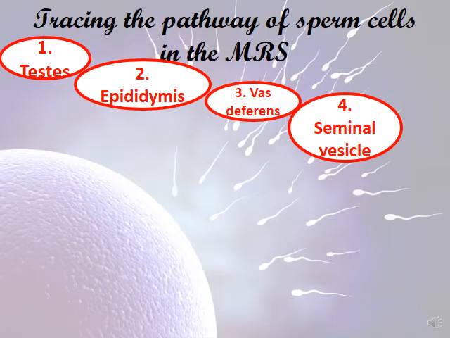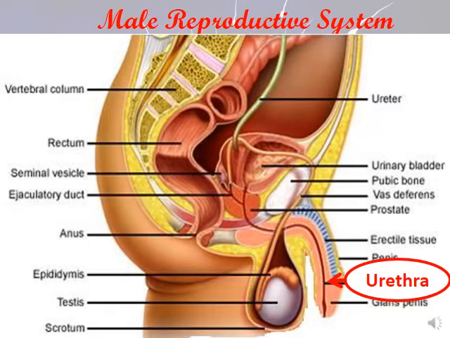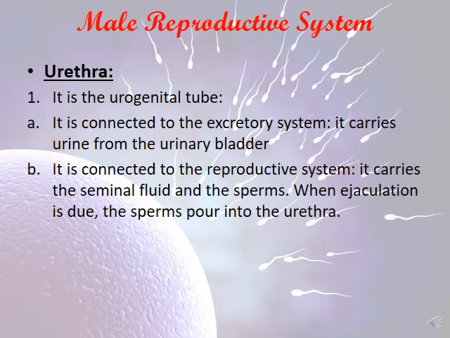So here, the pathway along the male reproductive system, we have the testes, epididymis, vas deferens, seminal vesicle, and now we're going to talk about the urethra. What is the urethra? The urethra is defined as the urogenital tube. It's connected to the excretory system. So urogenital. First, it carries the urine from the urinary bladder, and it is connected to the reproductive system.